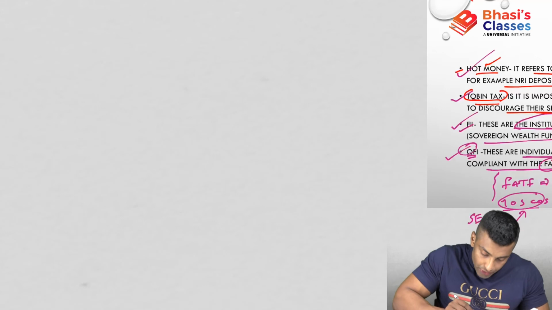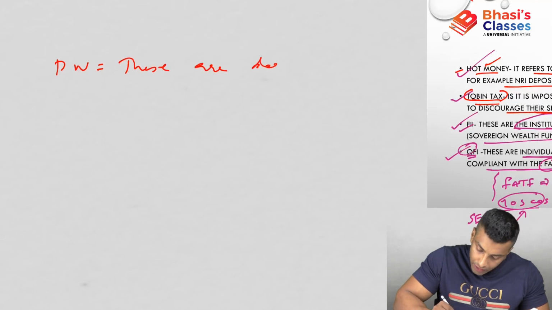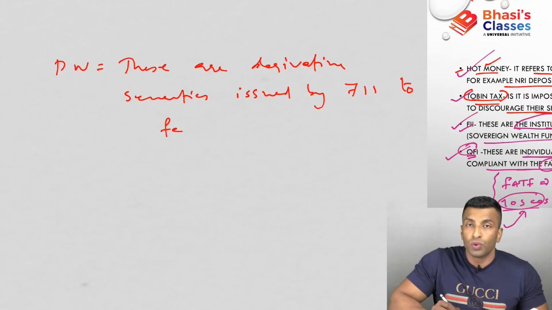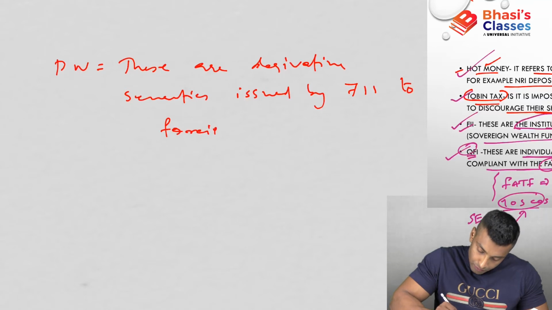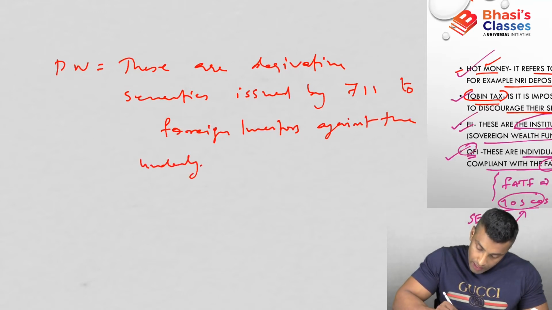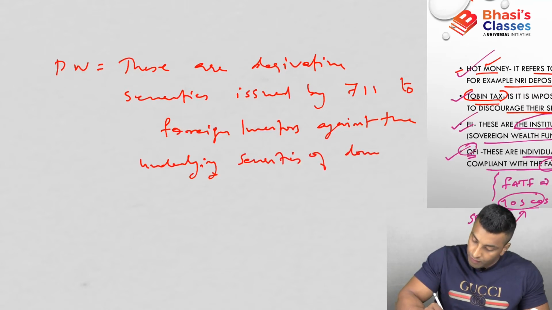Okay, you can take down this definition also. Participatory notes are derivative securities issued by FIIs to foreign investors against the underlying securities of domestic companies.